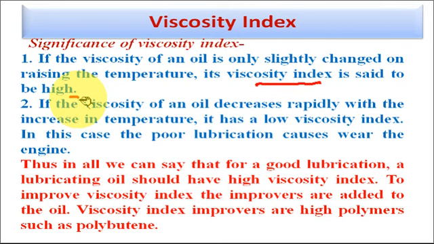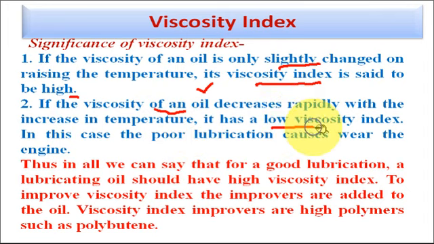So with the increase in the temperature between the metallic surfaces, if the viscosity decreases, then oil flows away between the metallic surfaces and proper lubrication cannot be possible. So always the lubricating oil must possess a high viscosity index, which shows the slight variation of viscosity with the temperature. Secondly, if the viscosity of an oil decreases rapidly with the increase in the temperature, that means it has a low viscosity index.